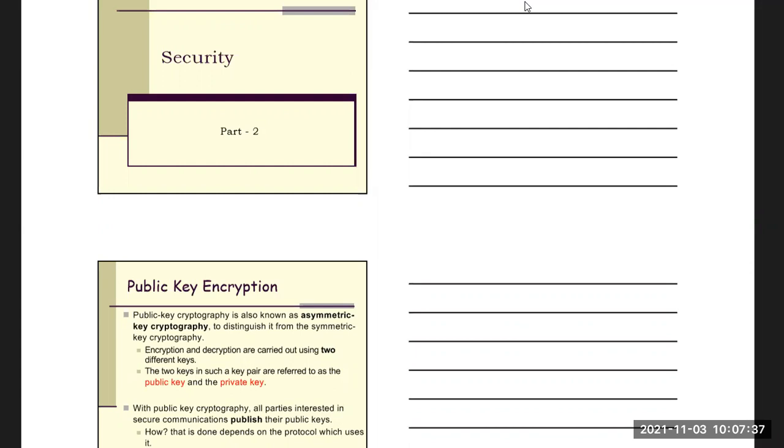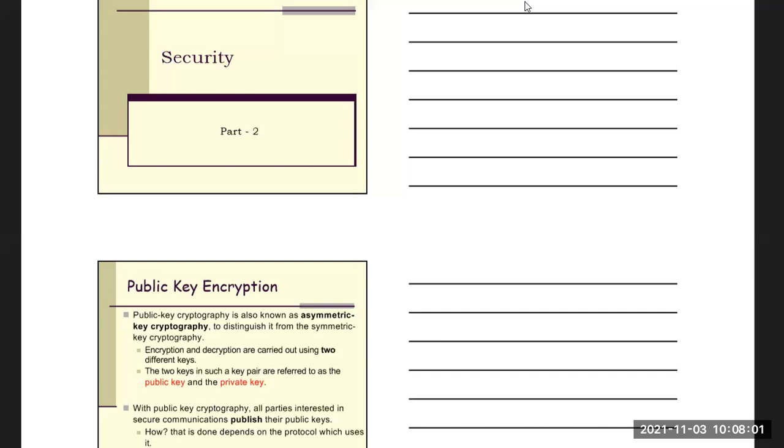Now, one key encrypts a text, and after the encryption, the plain text becomes the cipher text. Then this cipher text will be decrypted, and we get the original message again.